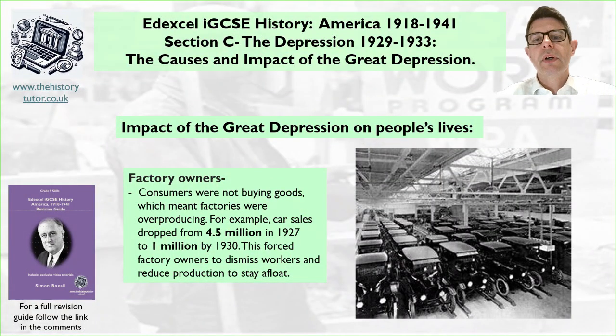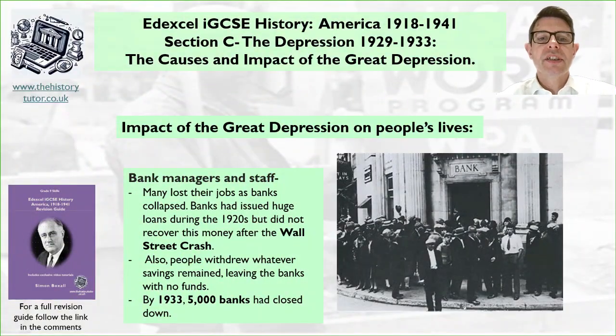What about factory owners? Well, consumers were not buying goods, which meant factories were overproducing. For example, car sales dropped from 4.5 million in 1927 to 1 million by 1930. This forced factory owners to dismiss workers and reduce production to stay afloat, to stay in business. Bank managers and staff. Well, many lost their jobs as banks collapsed. So literally the staff of the banks are losing their jobs. Banks had issued huge loans during the 1920s, but did not recover this money after the Wall Street crash. So they were losing huge amounts of money.